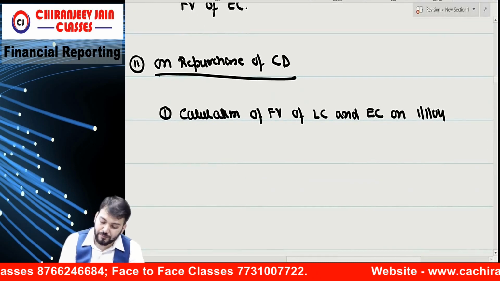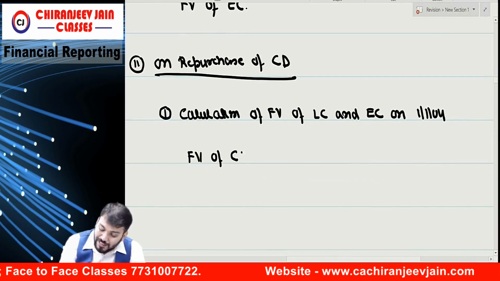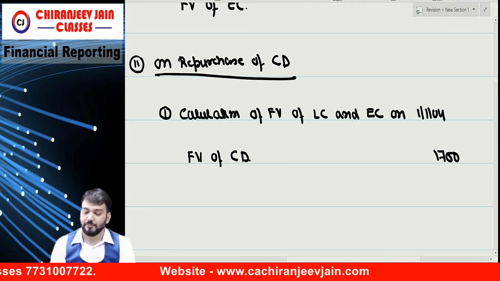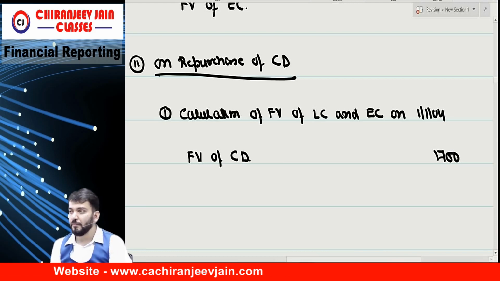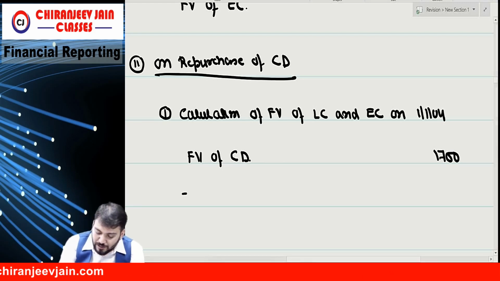Tell me, what is the fair value of convertible debentures? 1700, that they have given. Okay, now the fair value is 700. Now from this we will deduct what?